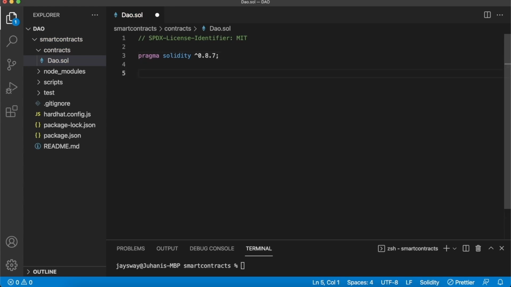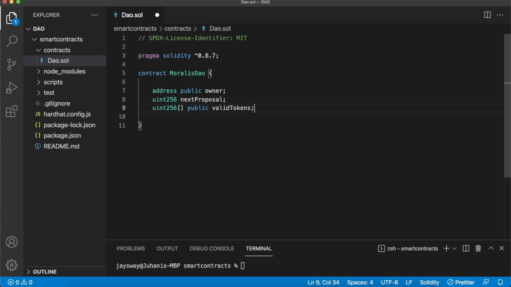So we'll be using the MIT license and Solidity 0.8.7 and above. And then go ahead and create your contract by running contract MoralisDAO and then squiggly brackets. And inside these squiggly brackets, we will write our contract's functionality. Save that, and let's go ahead and start by initializing a few variables. So first of all, we want to store the owner of the smart contract in a publicly viewable address variable, so anyone in the community or the blockchain space can view who the owner of this DAO is.